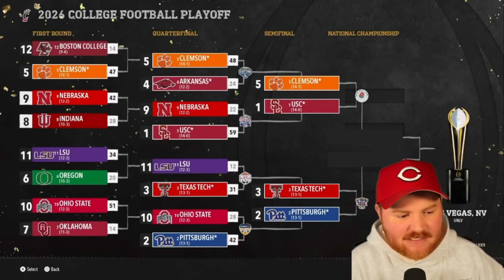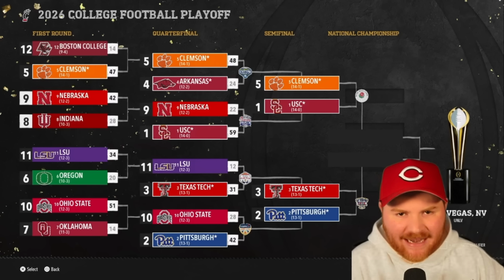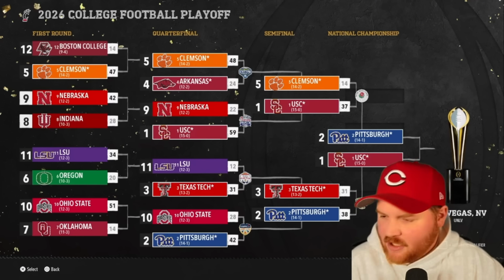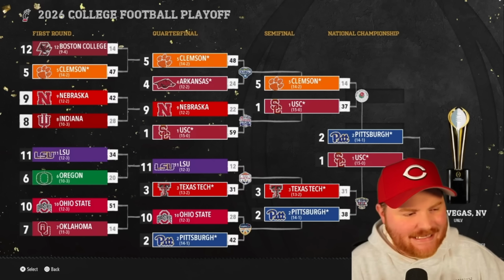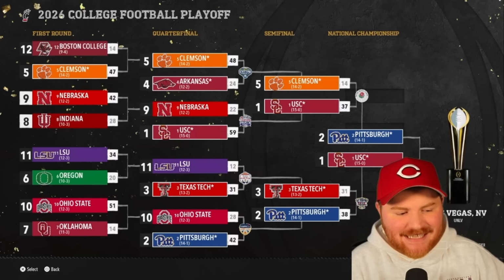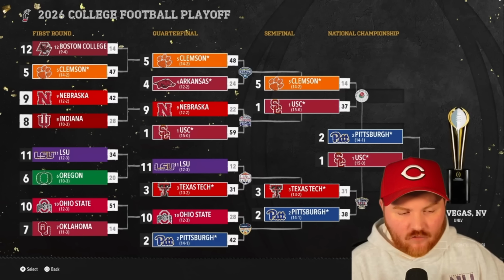So really, we're still looking at USC. None of these teams even got a win last season, I don't think. So this is all new semifinal here outside of USC, who is undefeated. And USC keeps the drive alive. They get past Clemson 37-14. Again, crushes another opponent. Pittsburgh, the number 2 team, gets past Texas Tech by 1 score. It's USC and Pitt in Vegas for a national championship.